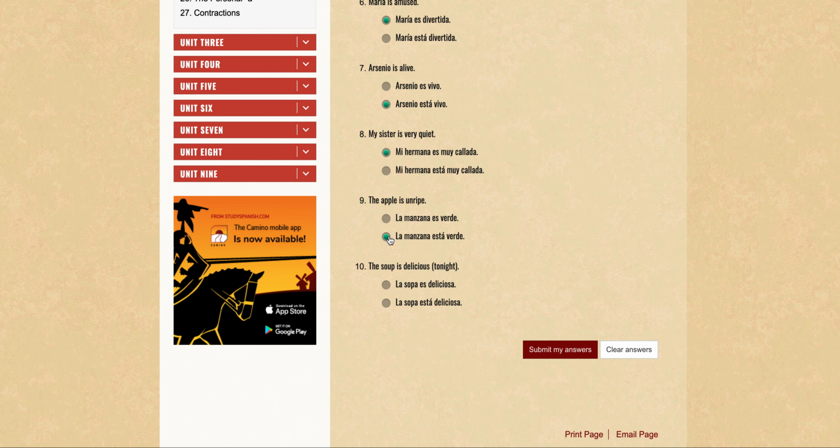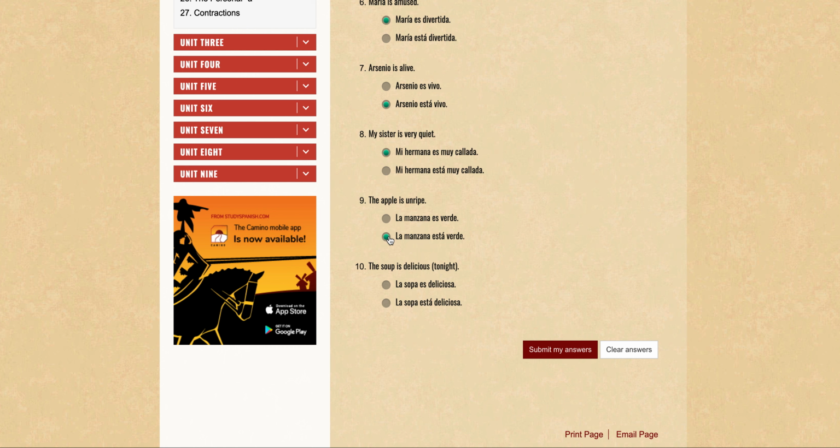We're going to use the estar form because essential characteristics are defined to that person or that object, and would be true throughout.